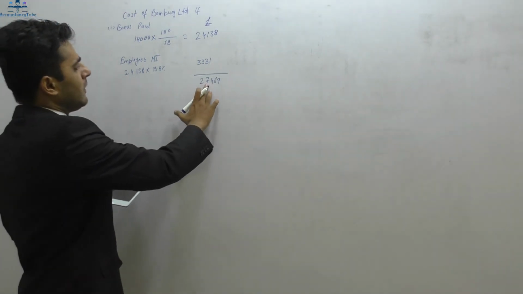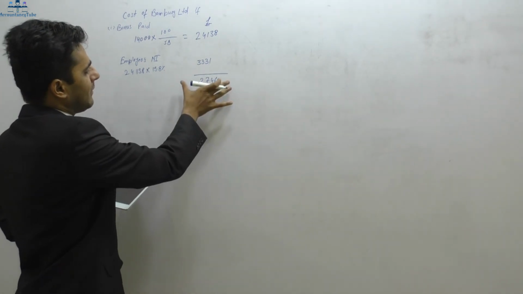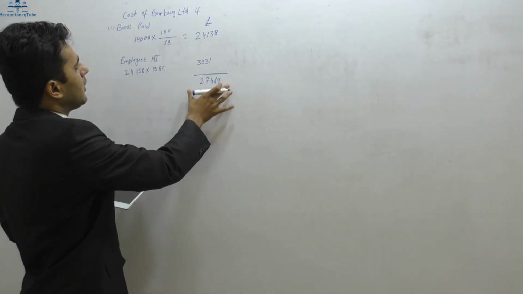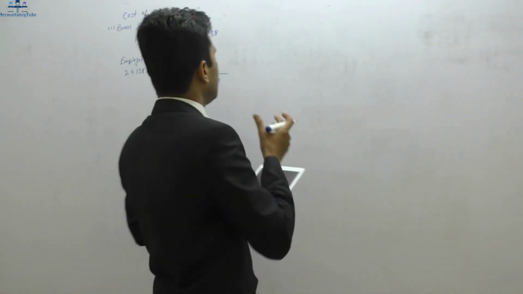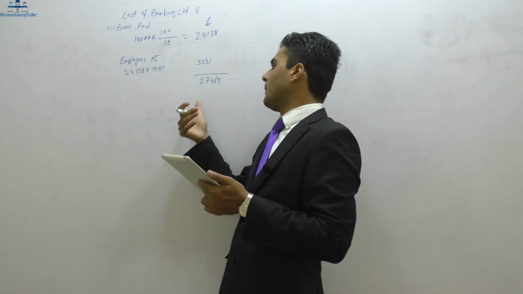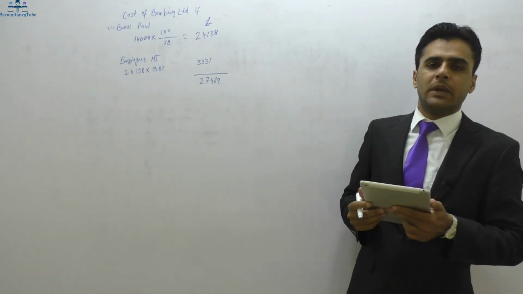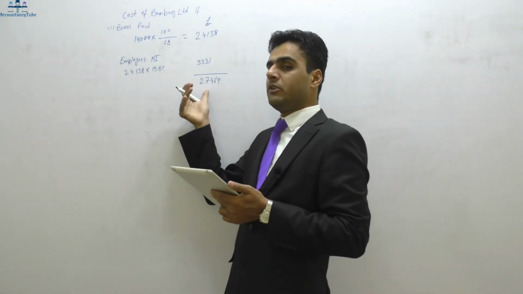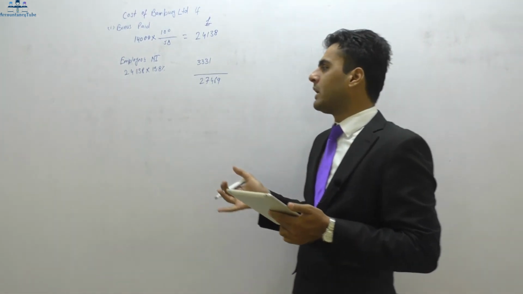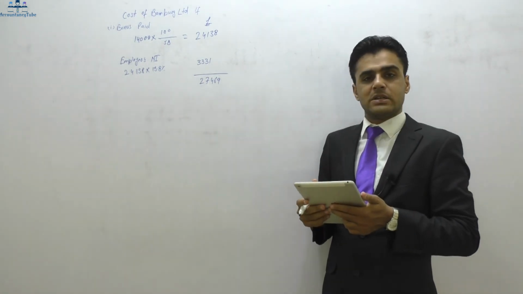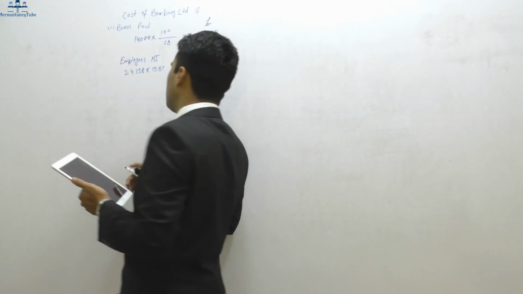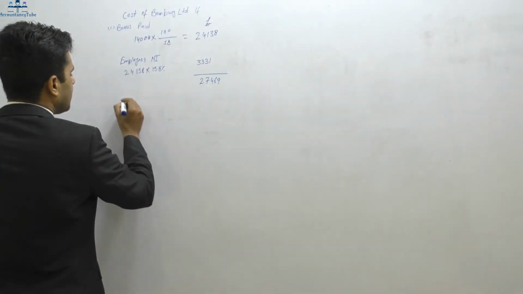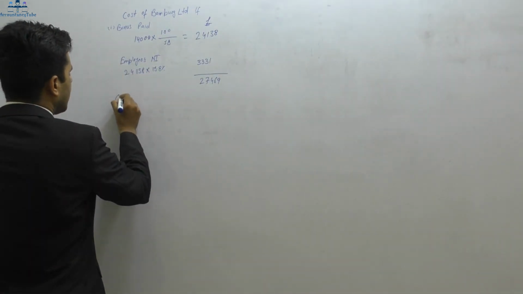Now that would have been the amount which the company will bear, however, because the company is paying this amount, 27,469, to Charlotte, this is money coming out of the company. Now when this money is coming out of the company, of course the company is saving corporation tax on that. So the company will not have to pay corporation tax on that amount.